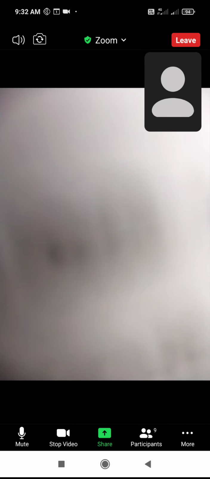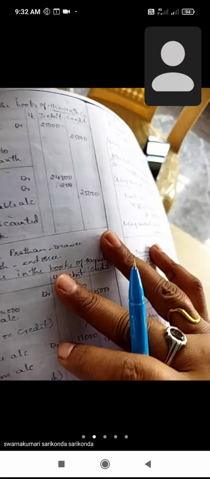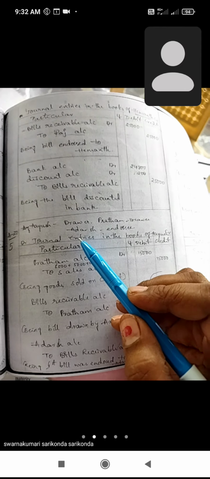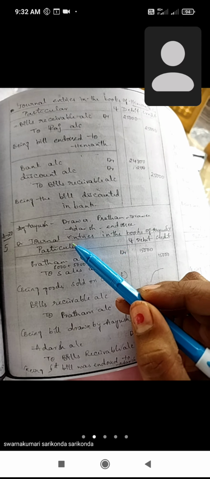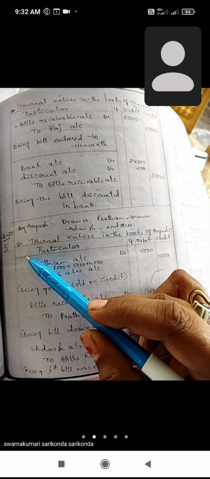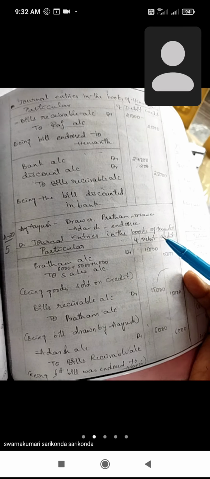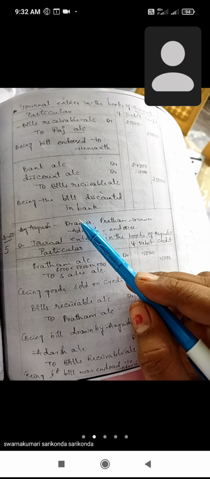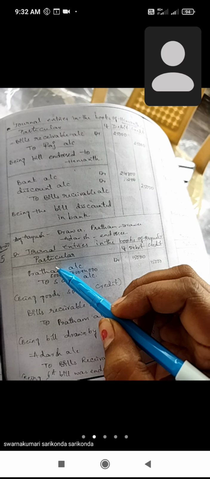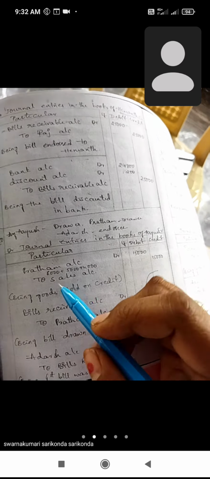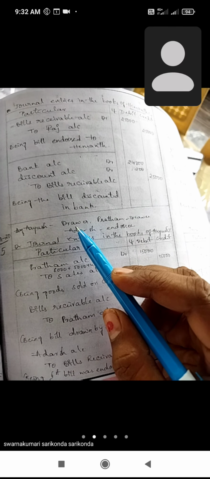So write down in this problem Ayush, Pratham and Adarsh. Ayush is the drawer, Pratham is the drawee and Adarsh is the endorsee. First of all, write down the drawer's book. So journal entries in the book of the drawer. As in the previous problem, same proforma: date, particulars, LF, debit and credit. First of all, Ayush sold goods to Pratham. It is a credit transaction, not a cash transaction, cash will be paid in future.